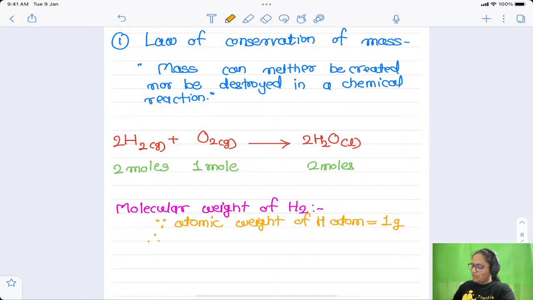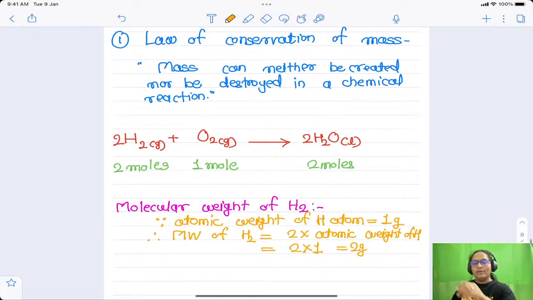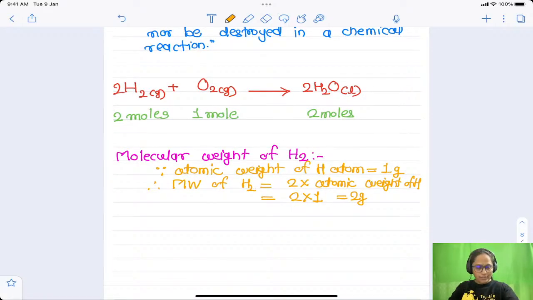Therefore, what will be the MW? MW stands for molecular weight. Molecular weight of H2 will be equal to, how many hydrogen atoms are present in an H2 molecule? 2. 2 multiplied by the atomic weight of hydrogen, that will be equal to 2 into 1, that is equal to 2 gram, right? So what is the weight of an H2 molecule? It is equal to 2 gram. That is the weight of one H2 molecule.